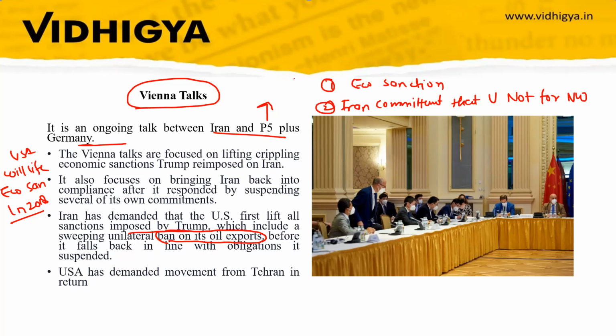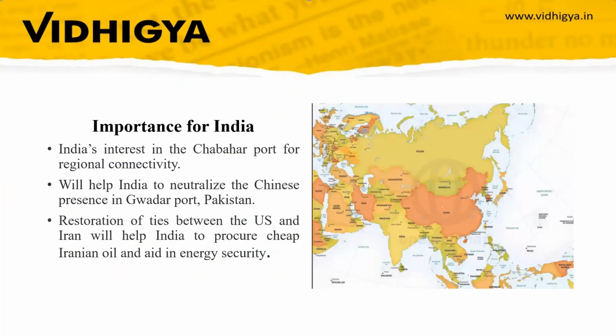So the basic ongoing talk between them is that the USA will remove the sanctions on Iran, and Iran will come back to its commitment that it will not enrich uranium for nuclear weapons, and it will make its nuclear program transparent. The focus of the nuclear program is only civilian purposes, that is, to make nuclear energy. So this is all for this topic.